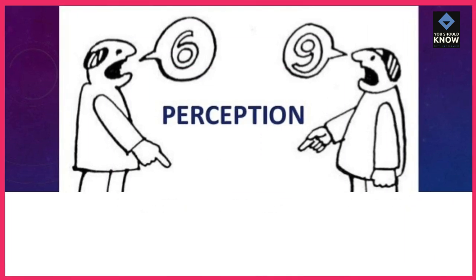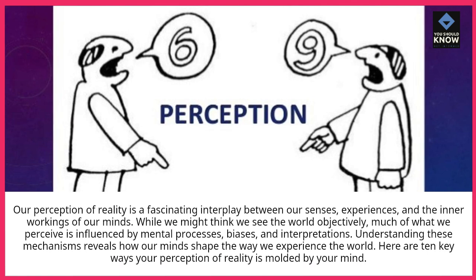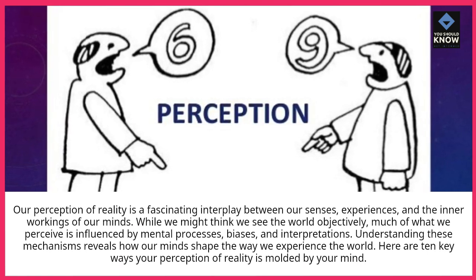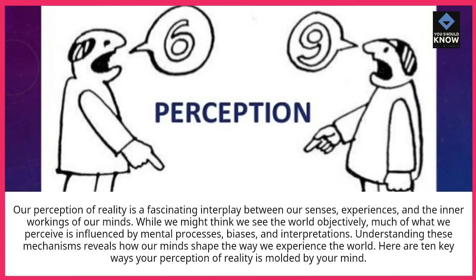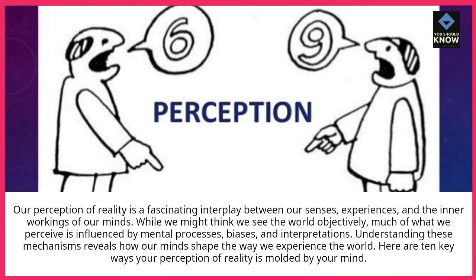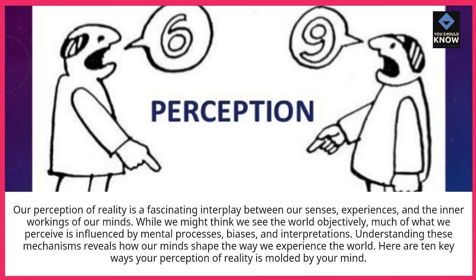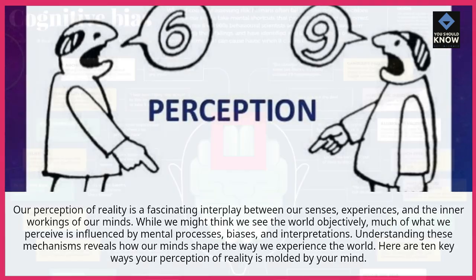Our perception of reality is a fascinating interplay between our senses, experiences, and the inner workings of our minds. While we might think we see the world objectively, much of what we perceive is influenced by mental processes, biases, and interpretations. Understanding these mechanisms reveals how our minds shape the way we experience the world. Here are 10 key ways your perception of reality is molded by your mind.